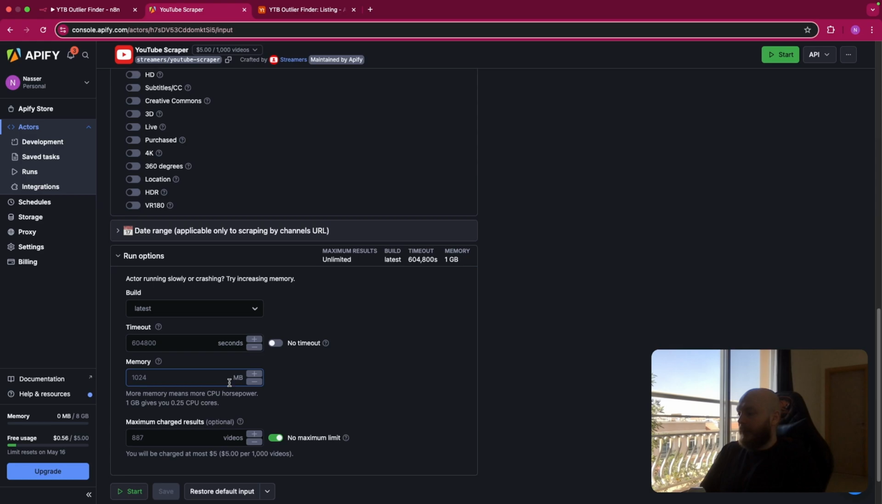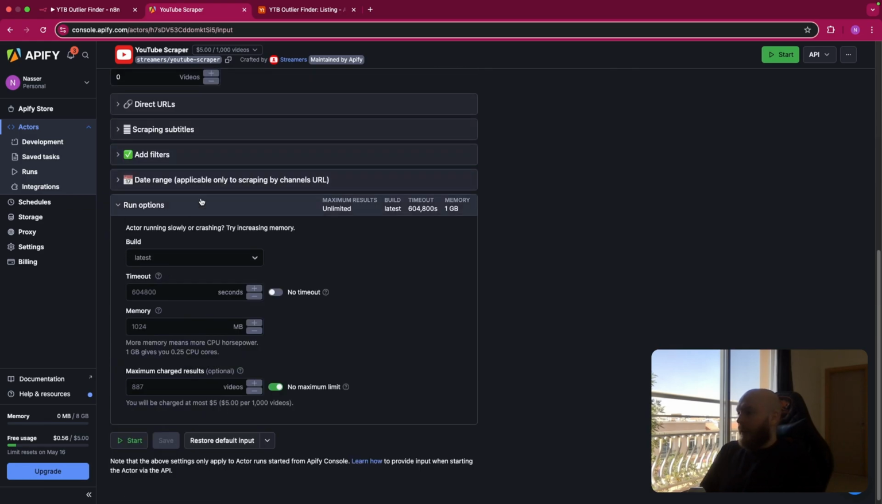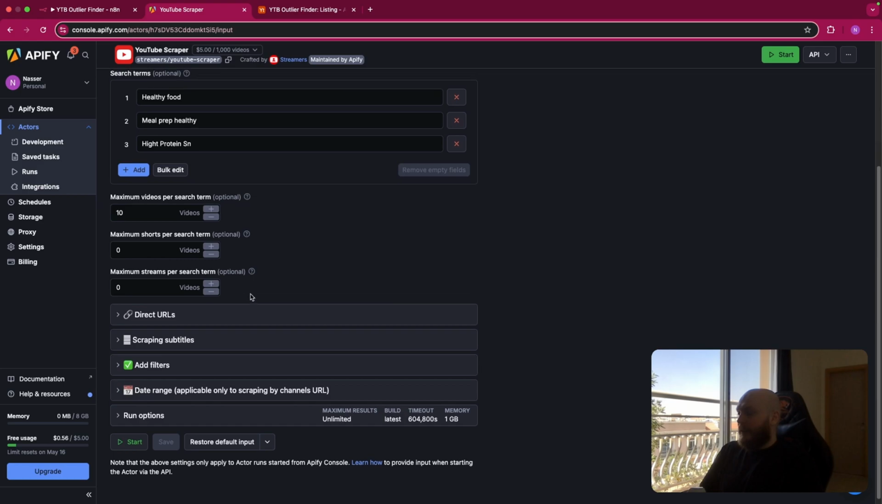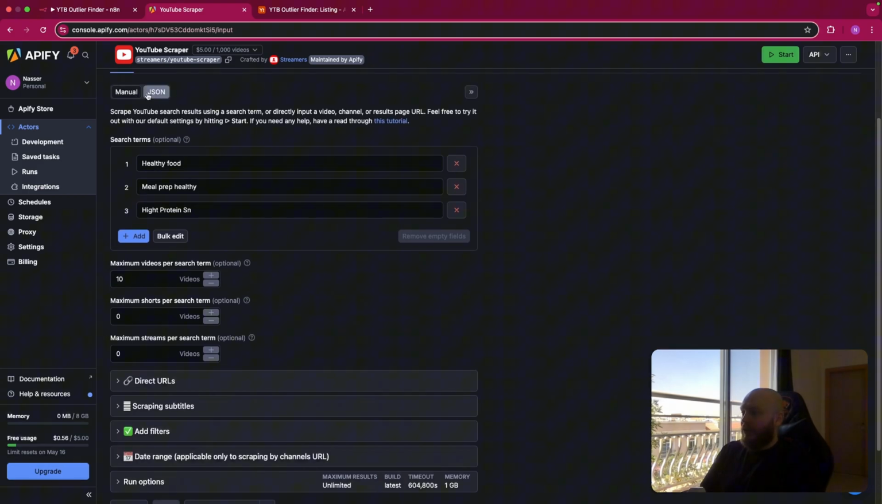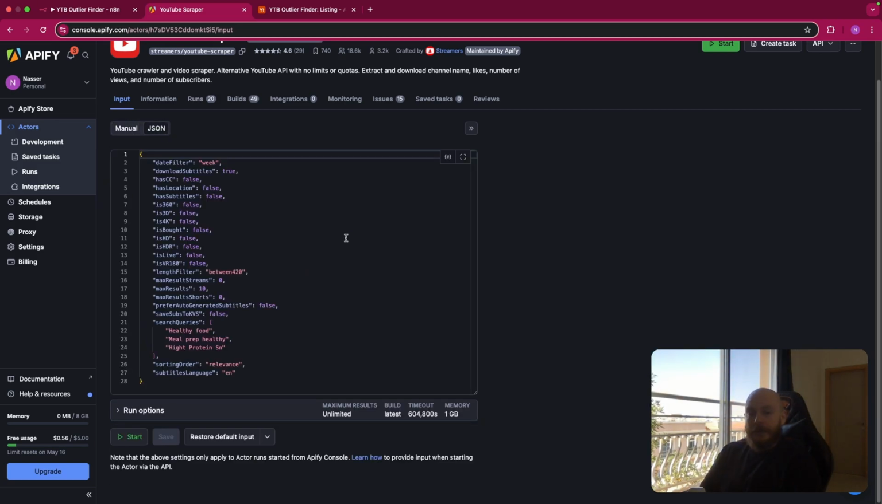And you have some run options here that we're not using. Once you have set this up, you can just go here in JSON. So this was the manual format, so you just type text, and you have the JSON one that we'll use in the HTTP request just after this. You can copy this and we'll paste it later.